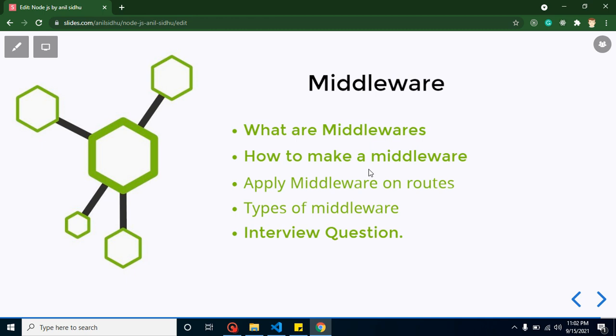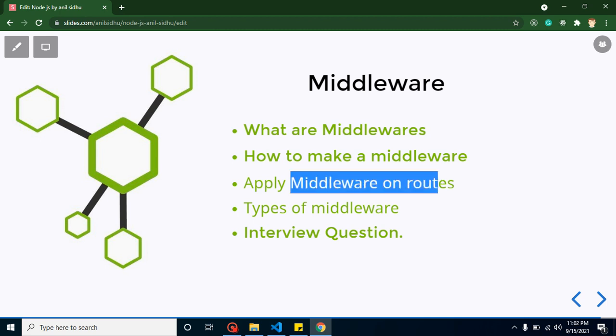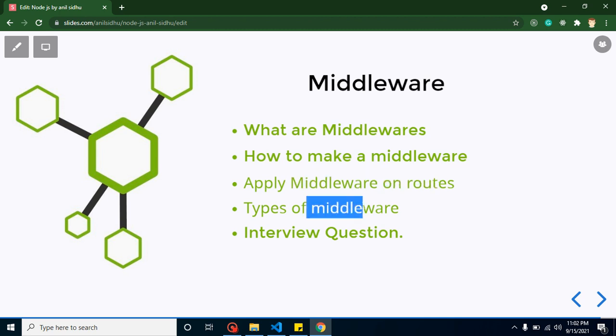My name is Anil. In this part of Node.js, we'll talk about middlewares. Our first question will be what are the middlewares, how we can make them, how we can apply them on routes. Yes, we can only use middlewares with the routes. After that, we'll check out types of middleware, and at the last, we'll discuss some important interview questions. So let's start with the first question.